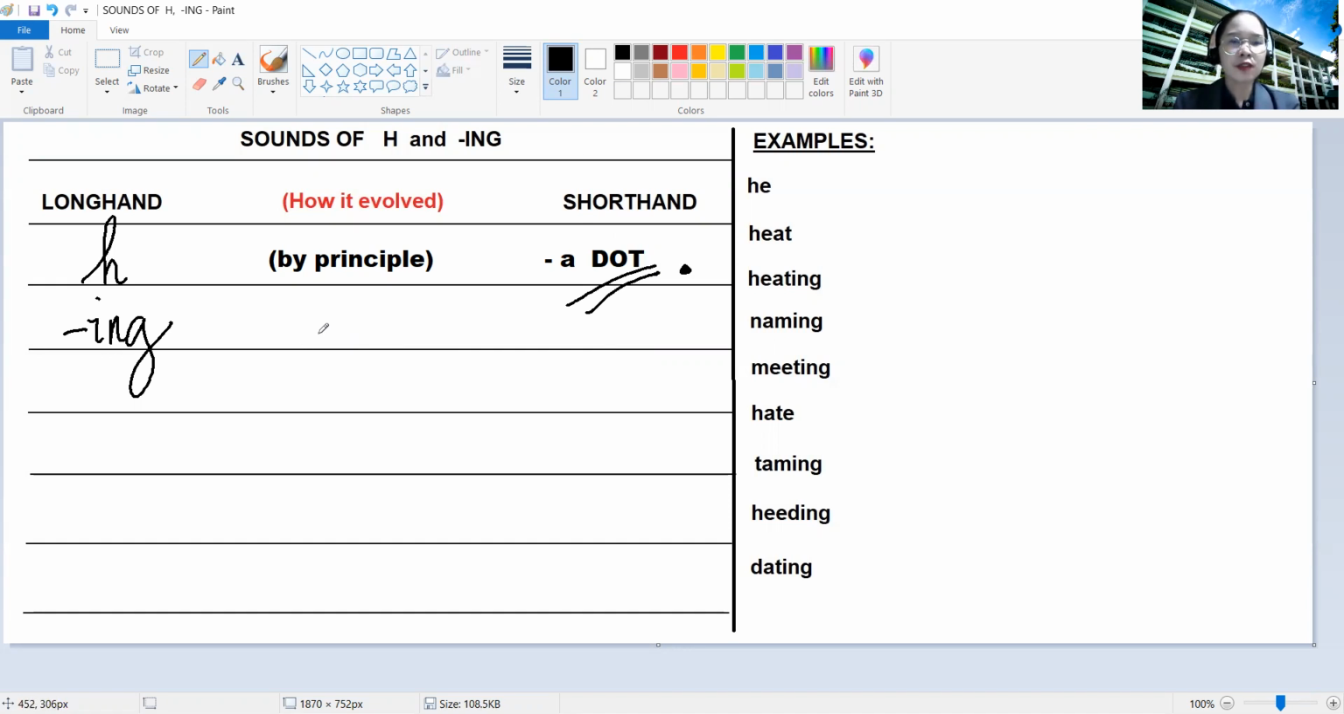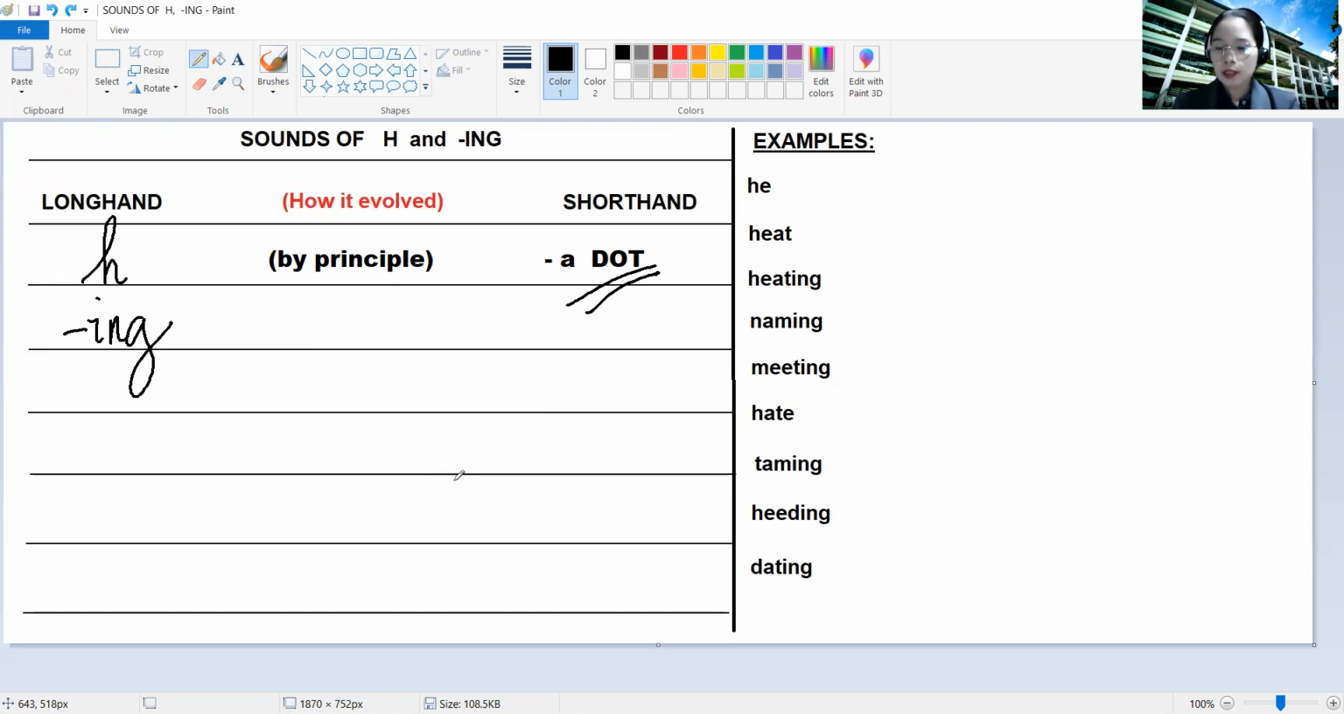In letter H, the dot is located at the beginning of the word. However, for ing, the dot is located at the end part of the word. So H is put at the top of the vowel.